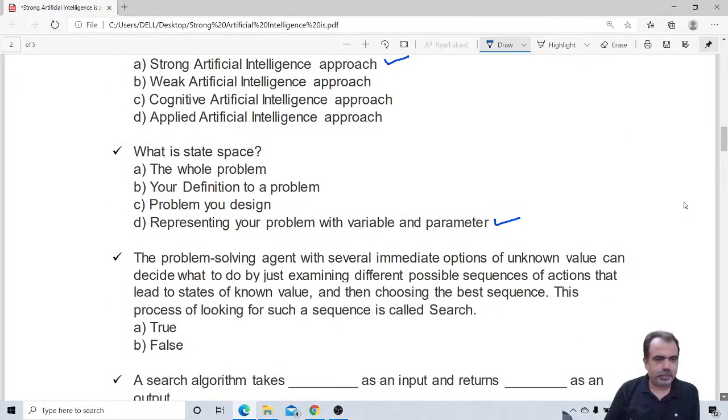See, this is another type of problem that will be given to you in your exams also, in the form of true false. So let me read the question for you. A problem solving agent with several limited options of unknown values can decide what to do by examining different possible sequences of actions that lead to a state of known value and then choosing the best sequence. This process of looking for such a sequence is called search. Whether it is true or false, I think it is true, because this is a search basically to examine the different nodes and take an action. So let me see the answer from your side.